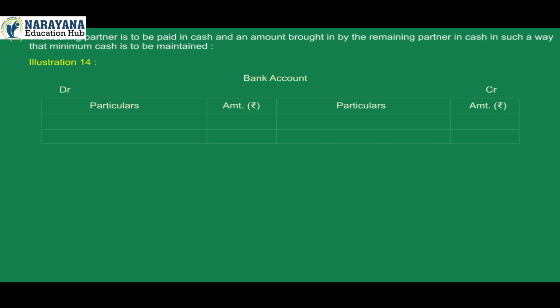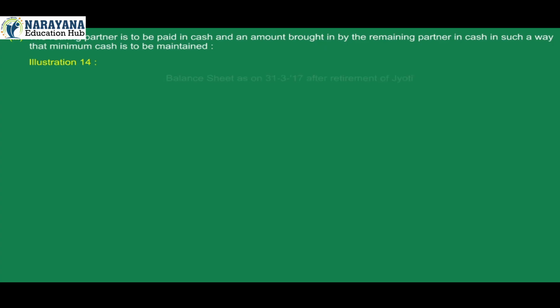Bank account. On the debit side, particulars amount: to balance brought down 22,000. Total of debit side 22,000. On the credit side, by balance carried down 22,000. Total of credit side 22,000.